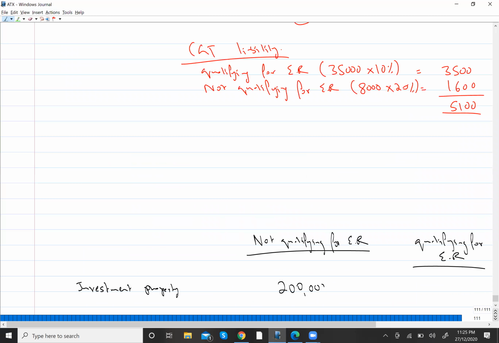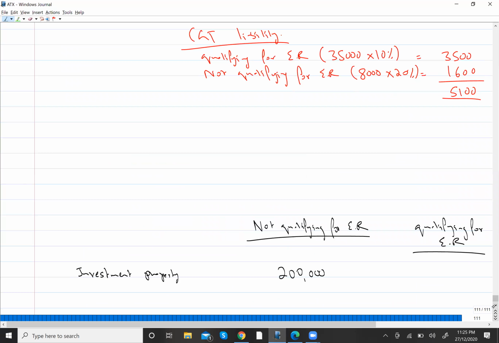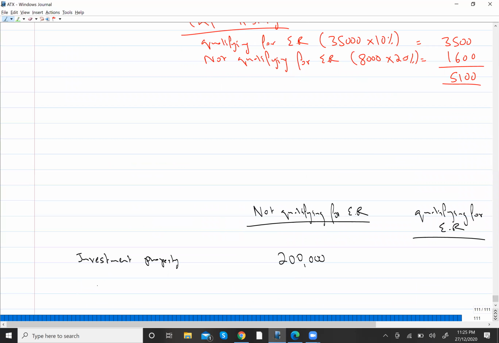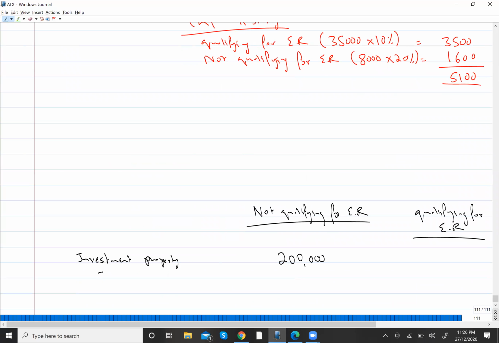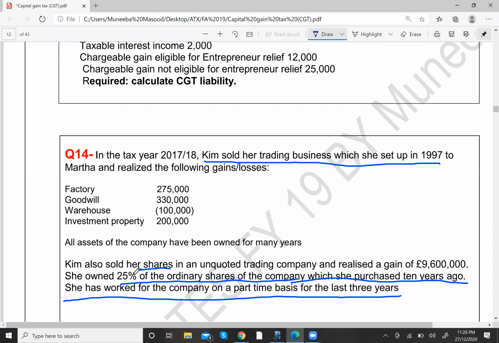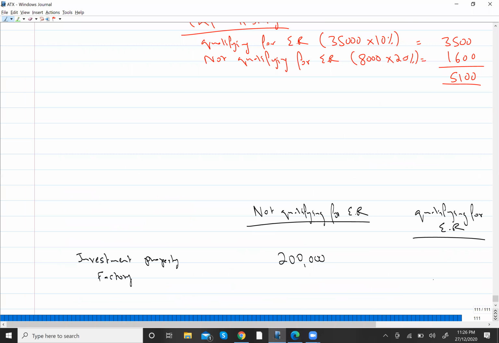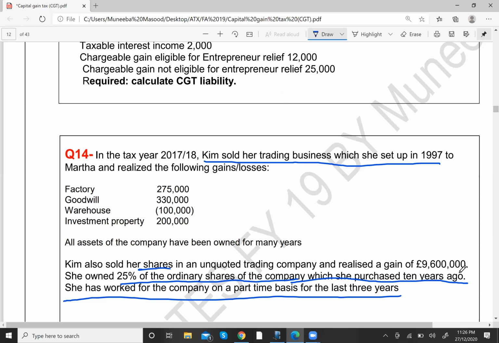Now, apart from this, all of the assets were qualifying for ER relief, right? Like the sale of the factory. How much was the gain on the sale of the factory? That is your business asset, so that will qualify for ER. That is 275,000, so that will go in the second column. Then we have goodwill. Gain is 330.